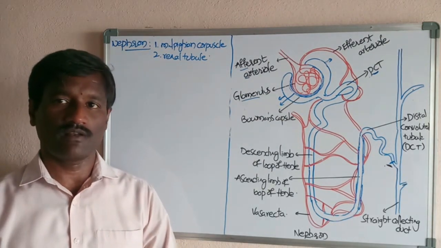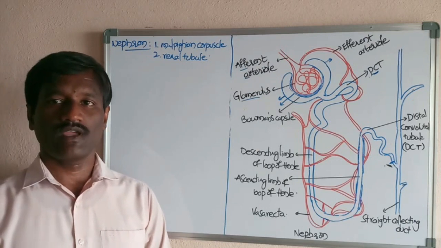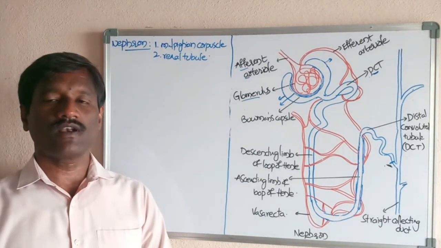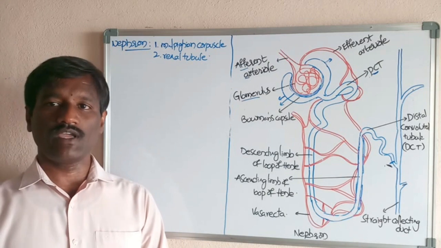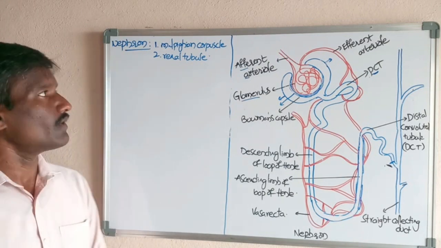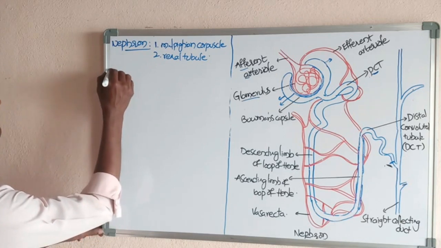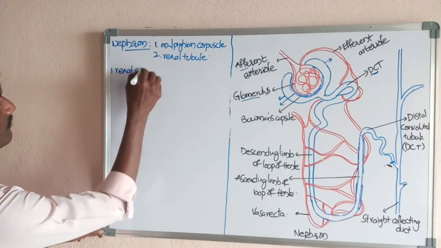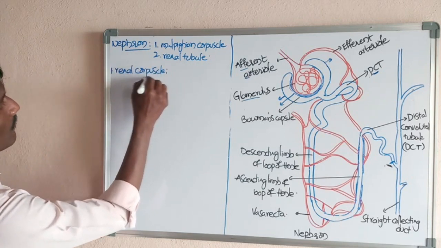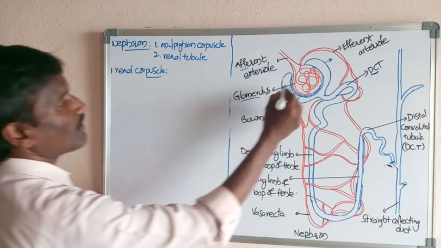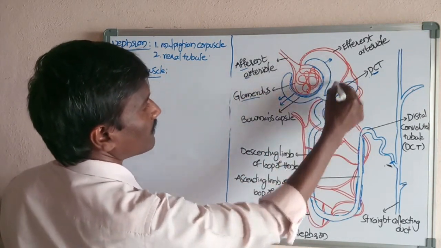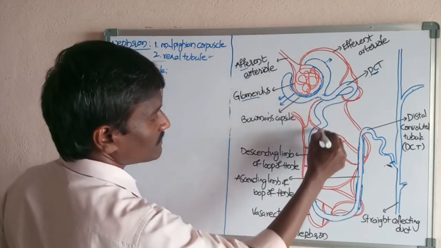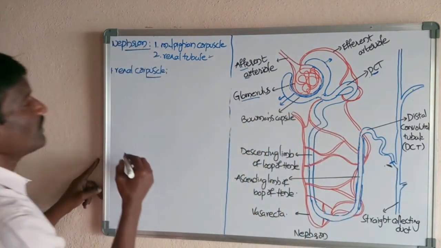Nephrons form urine by the filtration of blood. Each kidney consists of approximately 1 million nephrons. The first part, the Malpighian corpuscle, is also called the renal corpuscle, and the second is the renal tubule. From this region onwards, this is the renal tubule of the nephron.